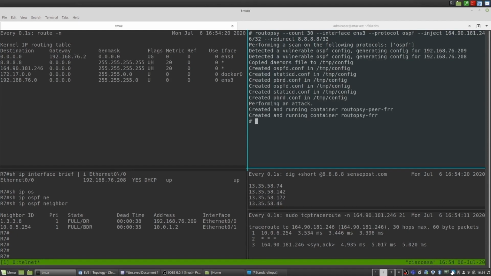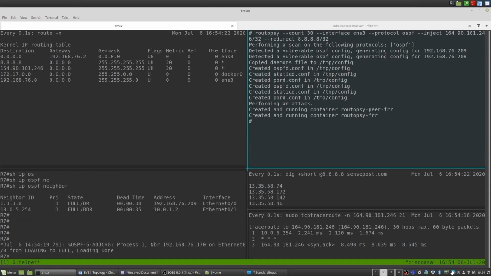So again, what's happened now is our inject and our redirect flags imply attack, which also implies scan. So it parsed those vulnerable packets, built config templates, but now it's deployed it into a container. And you can see some activity happening on the panes. So we'll explain what's happening. If we look at the bottom left pane, you'll see that there's some OSPF activity being logged from the router, saying loading to full, meaning that there's a state change in the router's OSPF. We've become a neighbor with that router, effectively doing what we did with the FortiGate.